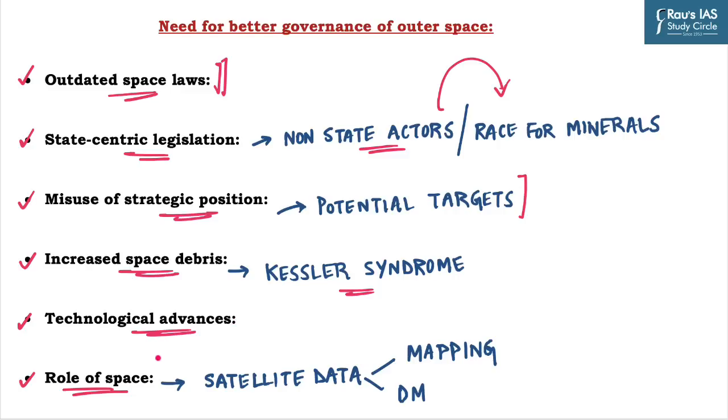The role of space in different areas of interest, such as satellite data, is essential for mapping and monitoring natural resources, disaster management, tracking and navigation, and identifying algal blooms. Hence, the role of space has increased tremendously in recent years. And to manage this, we need a better and robust governance system to deal with outer space, so that every country can benefit equally.